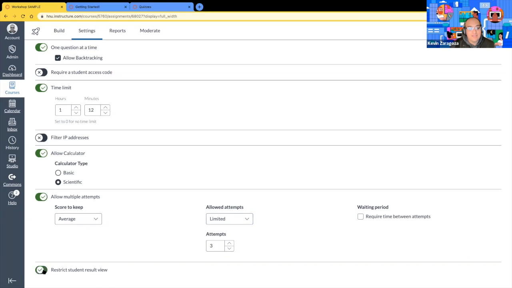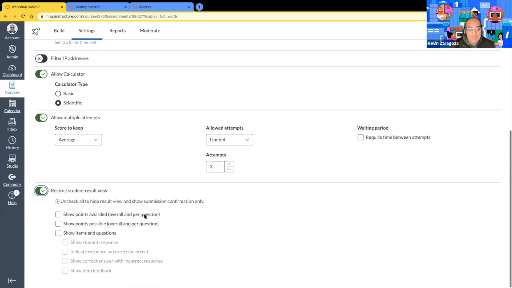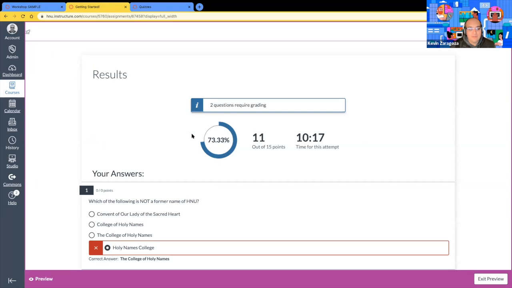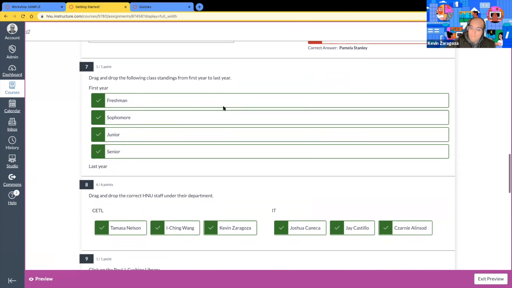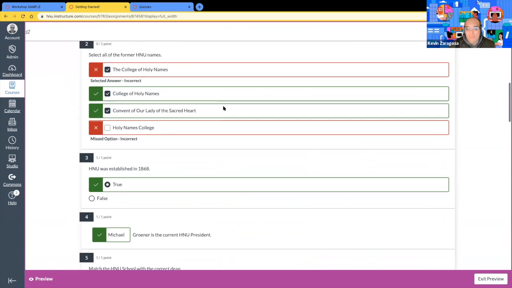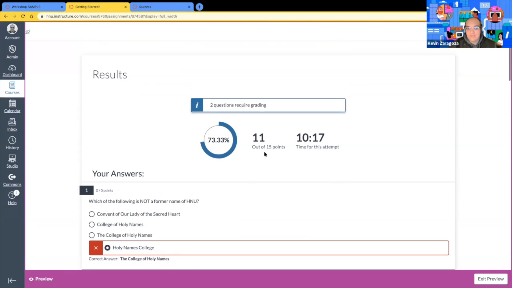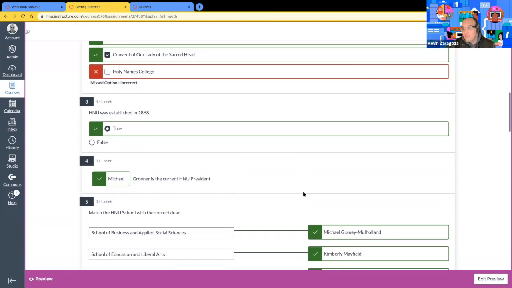Last but not least is the restrict student results view. This is what we saw down here. So once that student submits the quiz, all of these results is what will be shown by default. I'll say that again because it's very important. By default, the student will see all of this. You may not want students to see all of this, right?